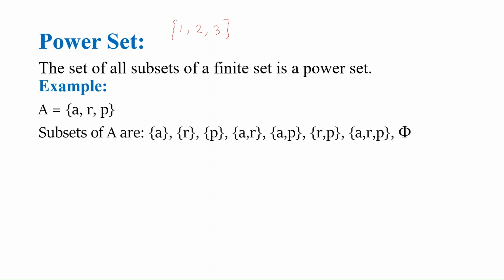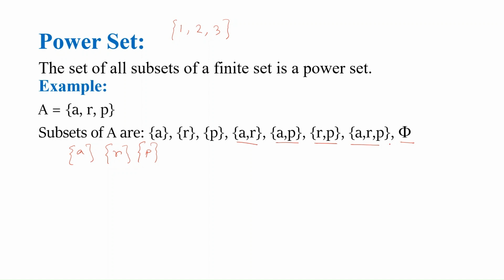Let's look at this example. Here we have a finite set, set A, that has the elements A, R and P. So the set A has three elements. Now the subsets of this set are: set A, this is a subset of set A. We have set R, again a subset of set A. Set P, again a subset of set A. Like this, we have set AR, set AP, set RP, set ARP, and phi.